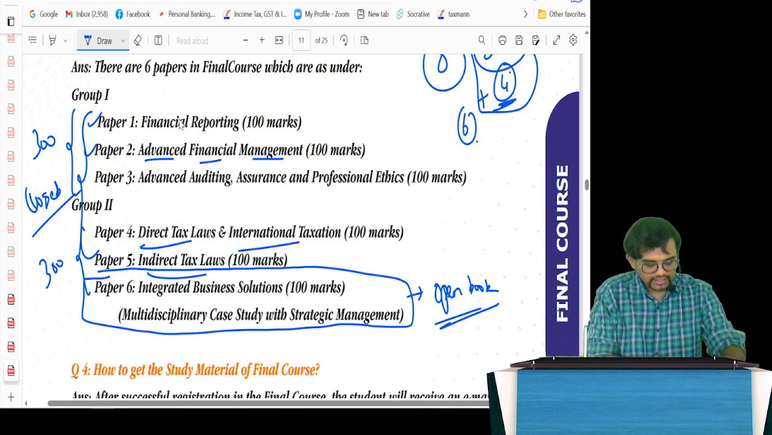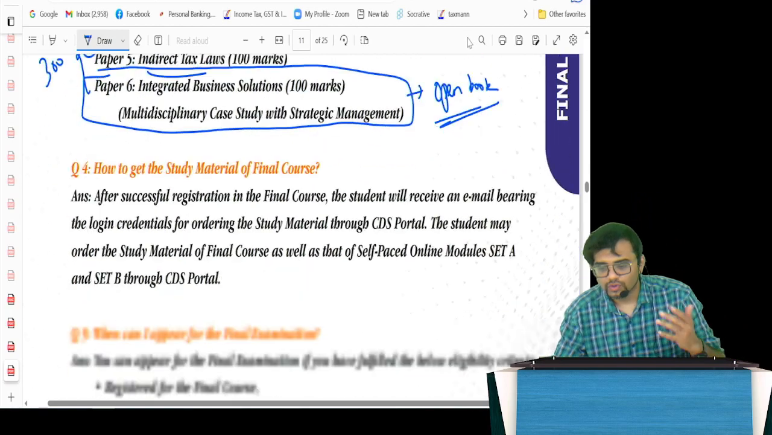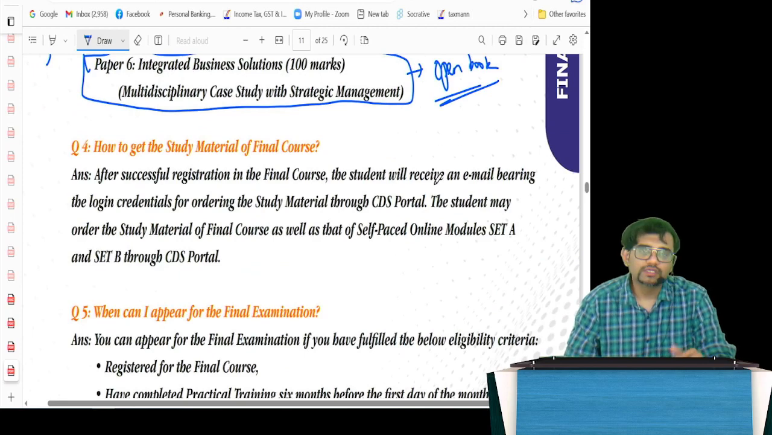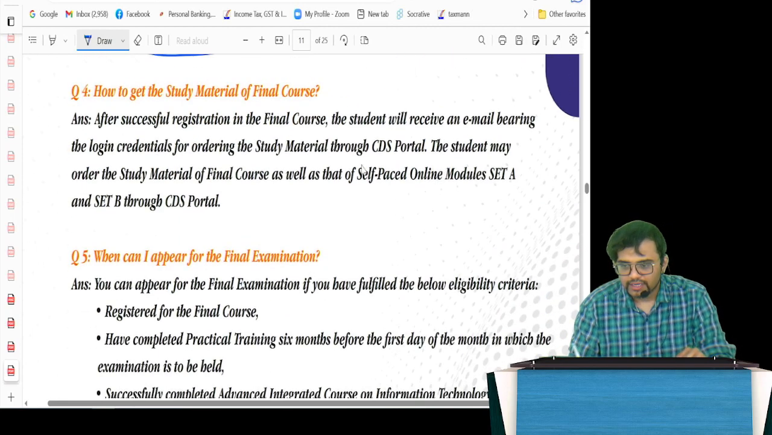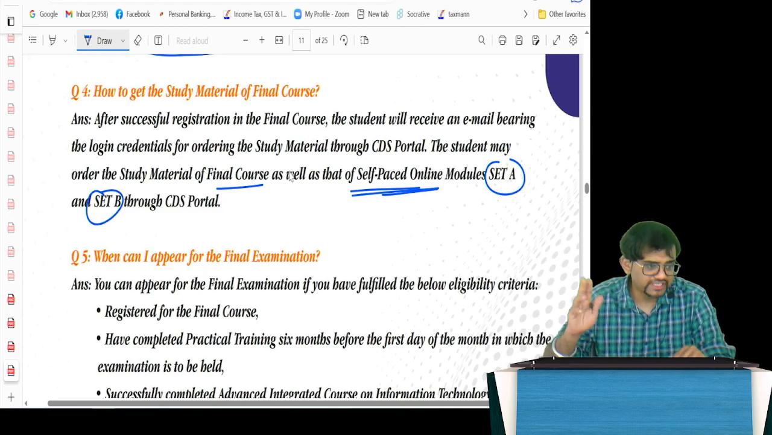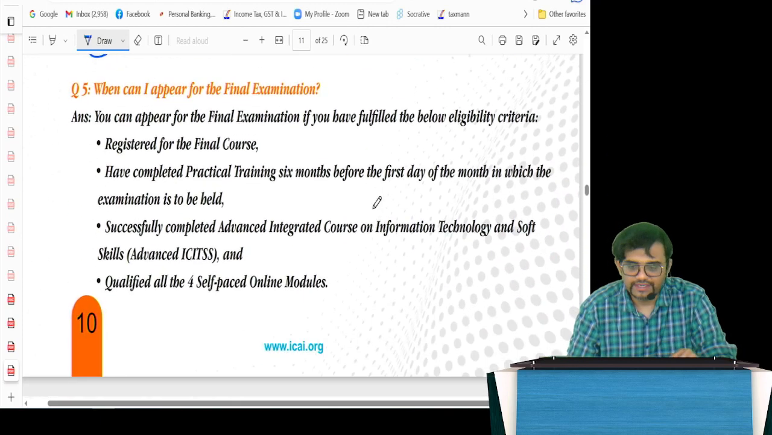So how do you get the material for the CA final course? Of course, once you pay for the registration, you have to go and upload all the details in the portal, the CDS portal, and they will be sending you the material. And of course, you may order the study material of the final course as well as the self-paced online module of Set A and Set B. For Set C and Set D, there will be no material as such. Probably they'll give you some online material to read up.